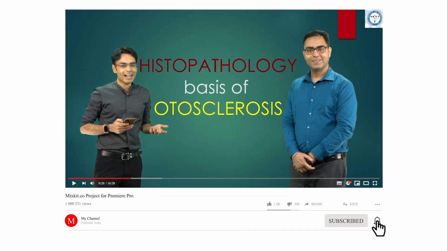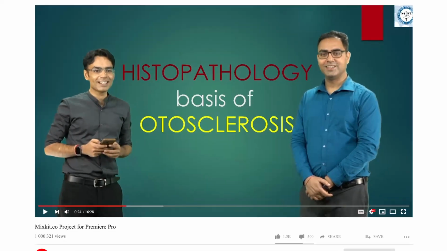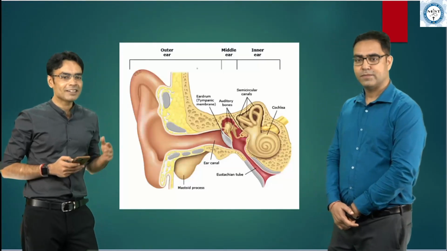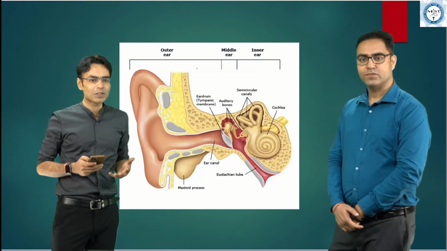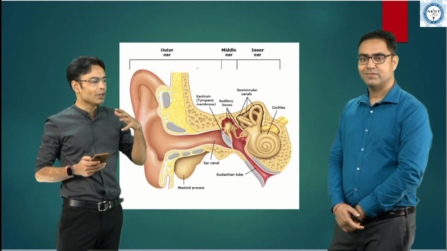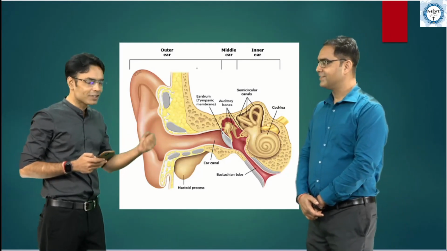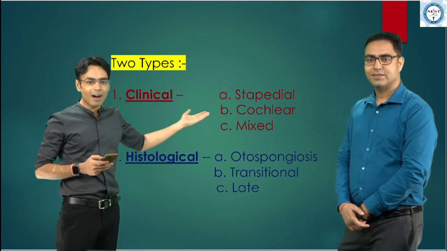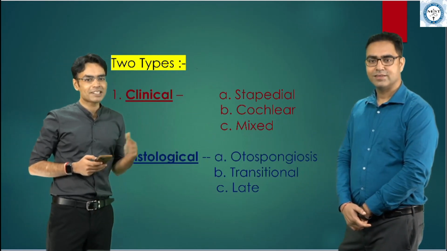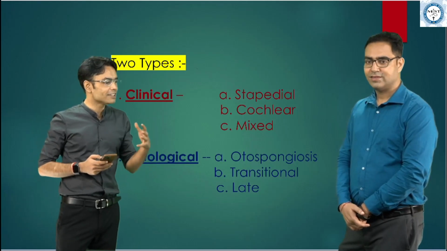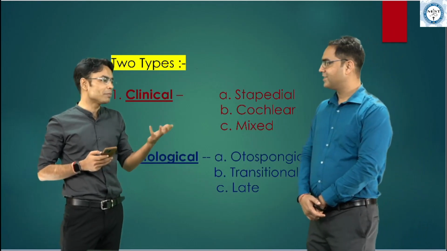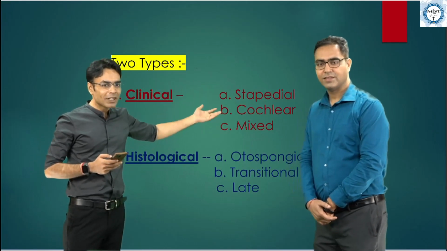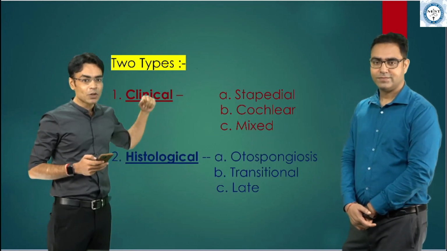So, a high-yielding question. From the time we were studying, when I was in MBBS, it was a very important question. And sir, whenever we are talking about otosclerosis, obviously we are thinking about the ossicles of the ear getting stenosed, right? Clinically, as you all must be aware, it is of three types: the stapedial, the cochlear, and mixed. Generally, sir, it's a misinterpretation that only the stapes footplate is involved, but the cochlea can also be, and they both can be together. And I'll show you some images also on that.